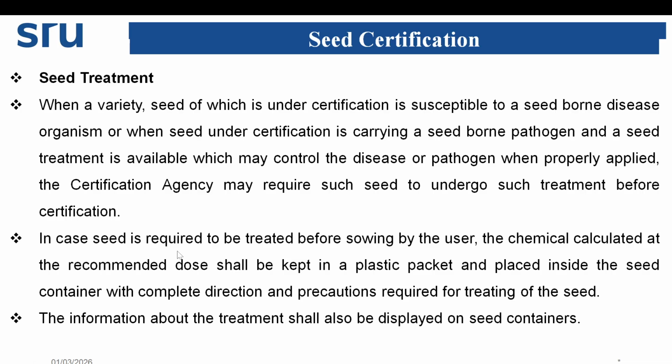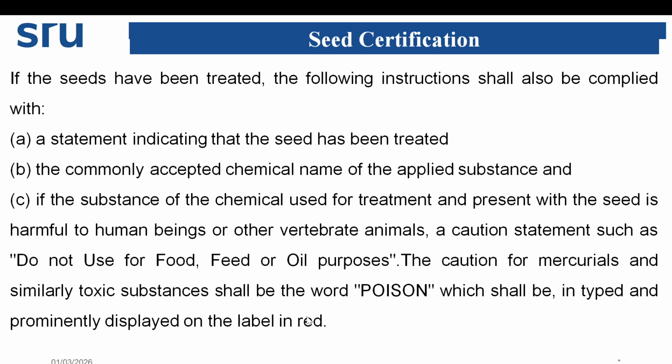So in case seed is required to be treated before sowing by the producer, the chemical in the calculated and recommended dose shall be kept in a plastic packet and placed inside the seed container with complete directions and precautions required for treating the seed. The information about the treatment shall also be displayed on the seed container.